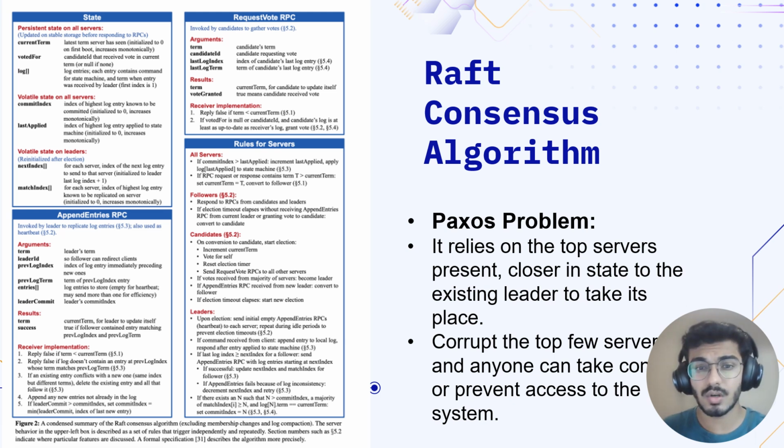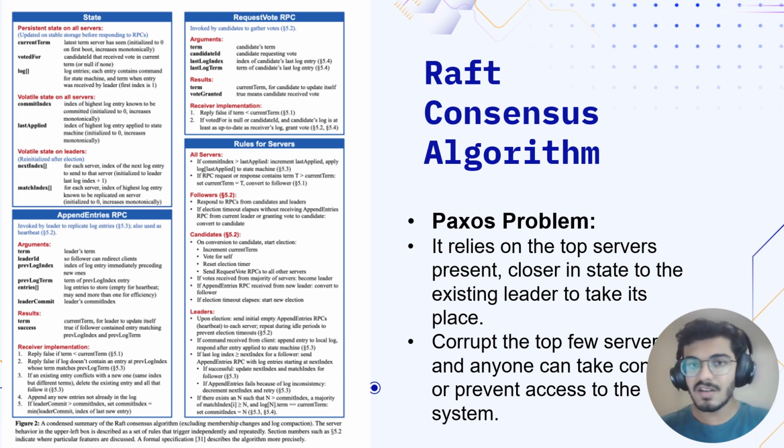Before we take a look at the Raft consensus algorithm, we should look at its predecessor, Paxos, and what was wrong with it that it went out of use and Raft is preferred right now. The problem with Paxos was it gave a ranking to all of the servers present in the system.